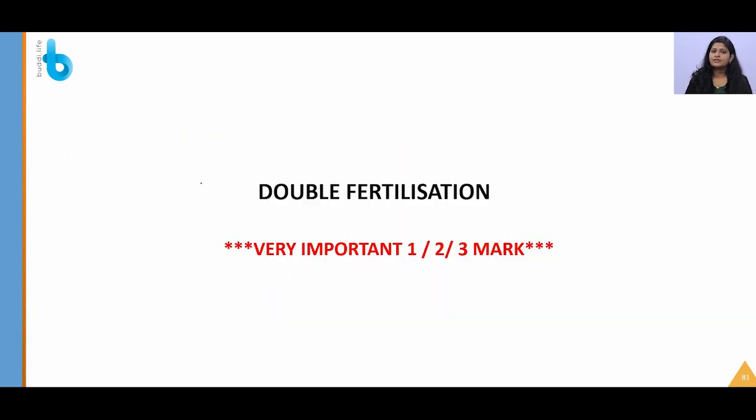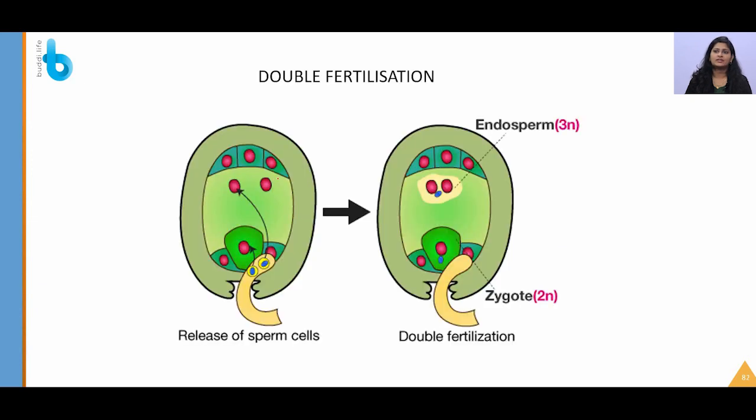So yes, the next process is a very important process. As I said, it is double fertilization. Why is it called double fertilization? Because here the polar nuclei are present. One of the sperm cells will fuse with this, forming an endosperm, that is with 3n. So we have seen the zygote. One will fuse with the egg forming the zygote, which will have a ploidy of 2n, whereas the ploidy of endosperm is 3n.